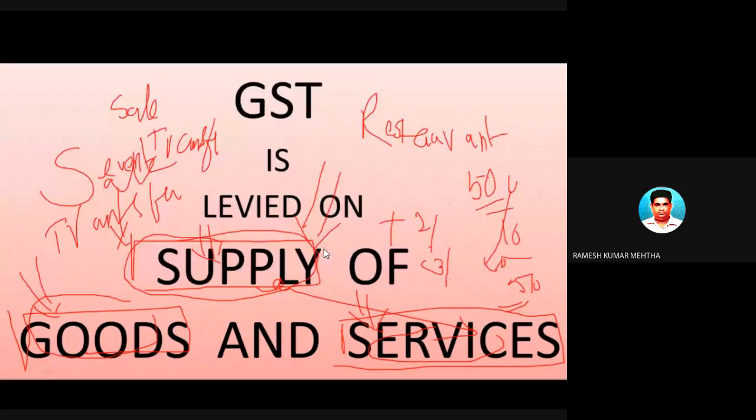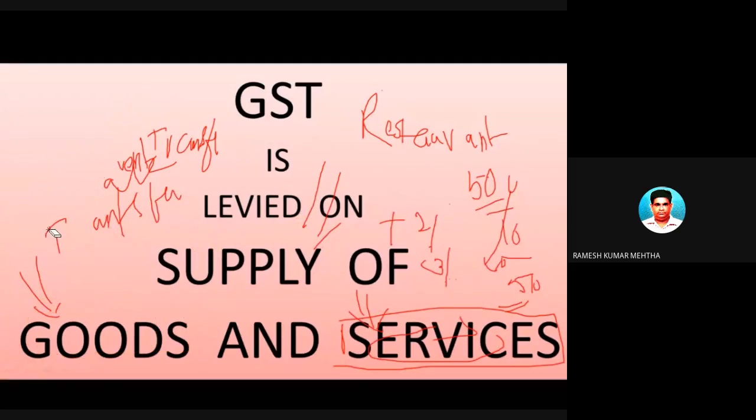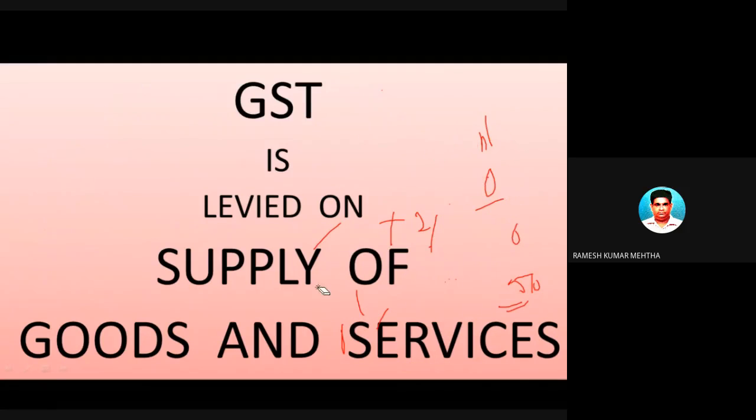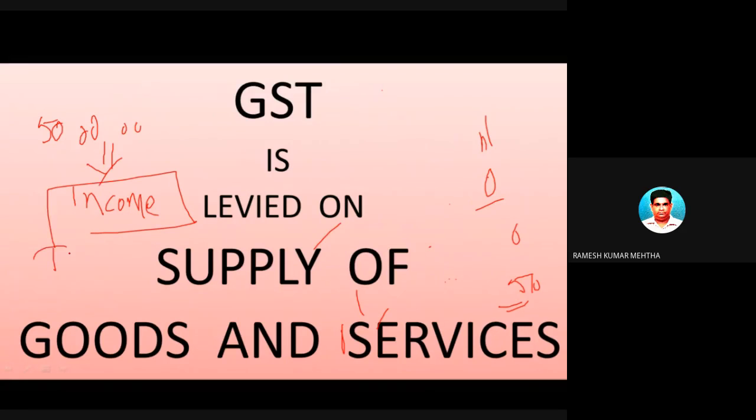Another way of making you understand is, for example, Nitin, Gate or Mandar is working in an organization and they are drawing a salary of 5 lakh rupees. So it is an income for them. And I told you, whenever there is an income, tax is levied.